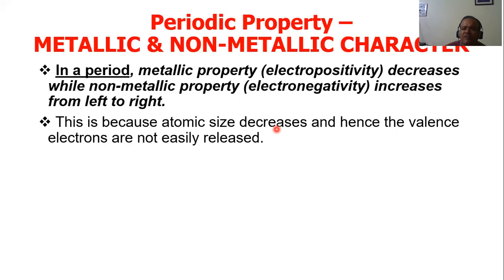Because what are metals famous for? For accepting or donating electrons? Metals are famous for donating electrons. They donate, they don't accept. So they give electrons. That is what we call the metallic. What is metallic character? The tendency of an element to donate electrons or to give electrons.